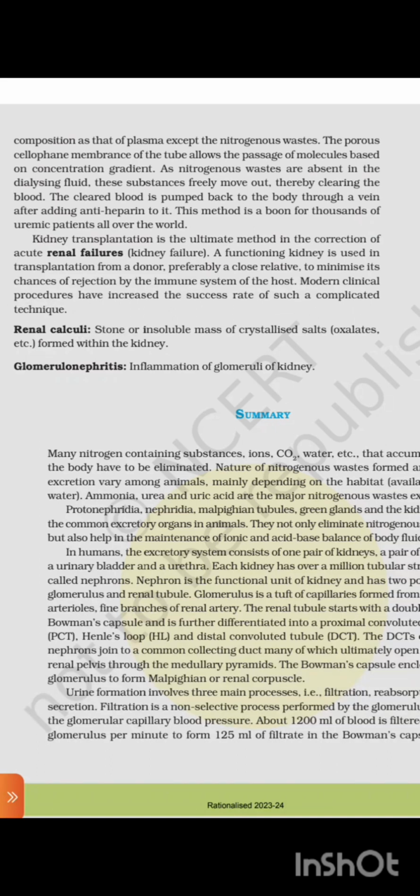Renal calculi: stone or insoluble mass of crystallized salts, oxalates, etc., formed within the kidney. Glomerular nephritis: inflammation of the glomeruli of the kidney.